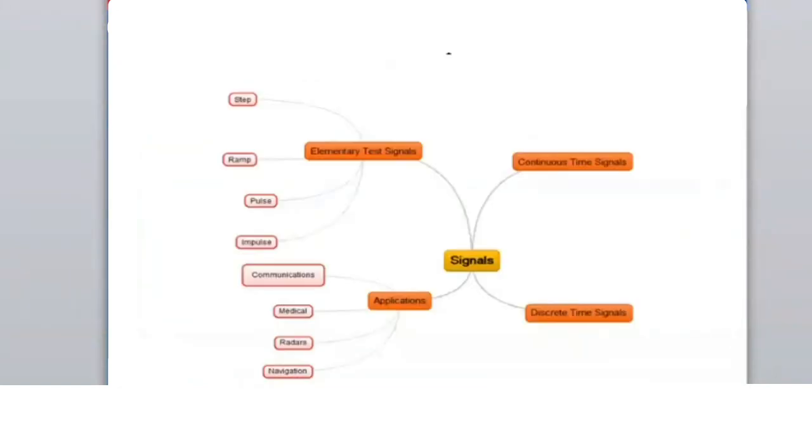It is not visible. I don't know why the full screen is not. Is it visible now? Okay. So again, I have to repeat.